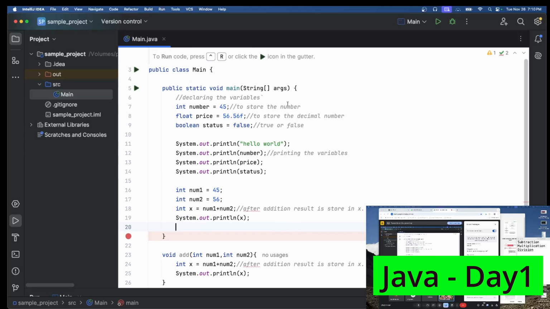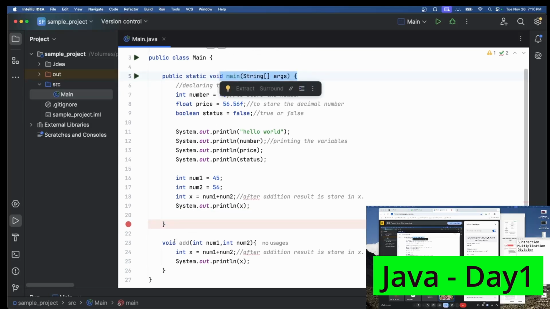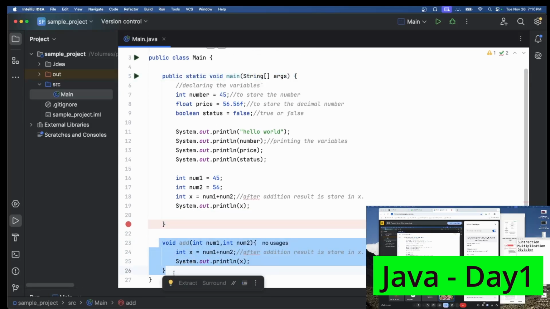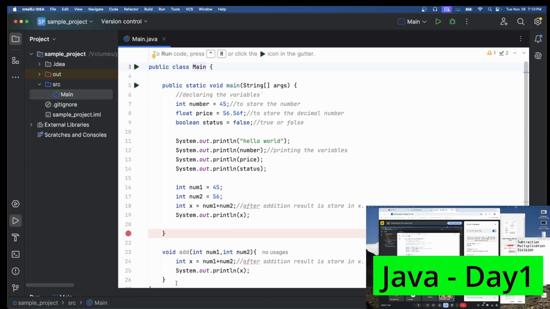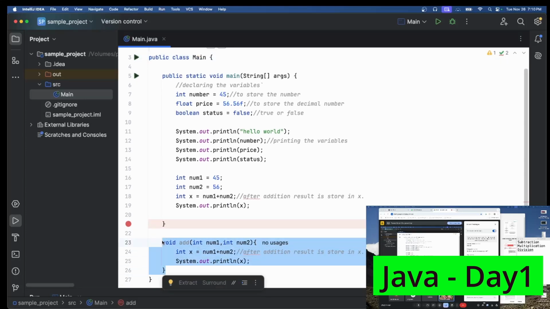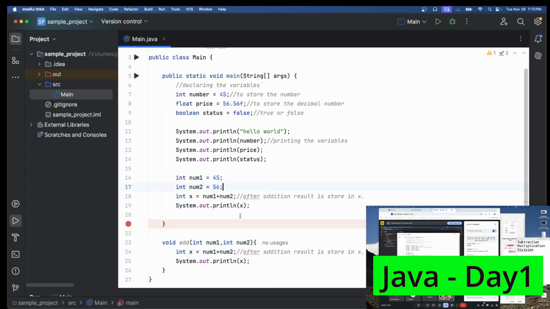As it is the main function, we cannot directly call this function. For that we need to create an object. An object is like a variable which helps us access the methods or properties of a particular class. The syntax for creating an object is: class name, object name equal to new class name. This is the syntax for creating an object in Java.